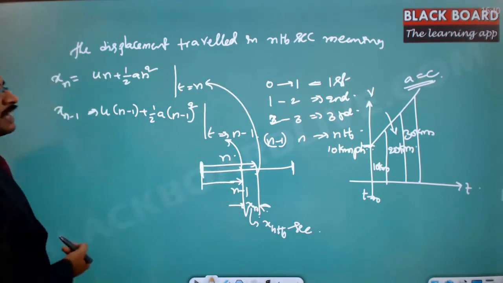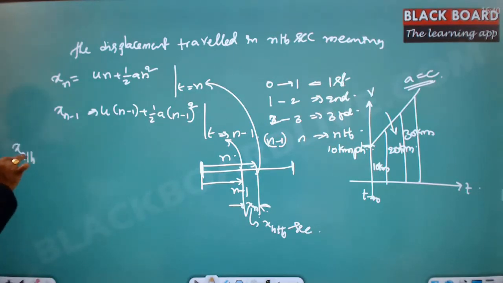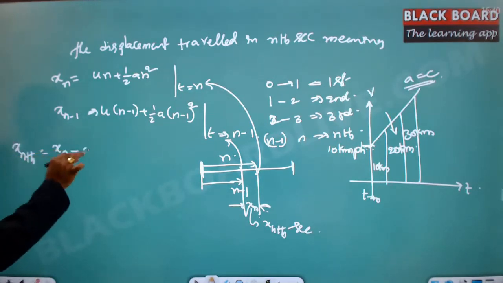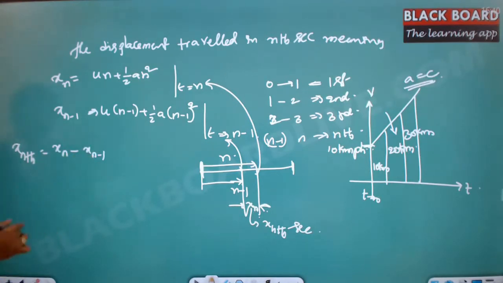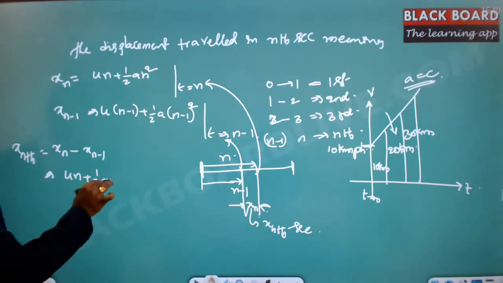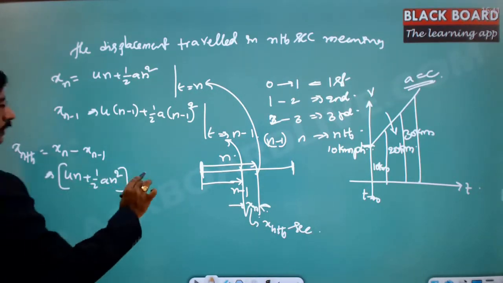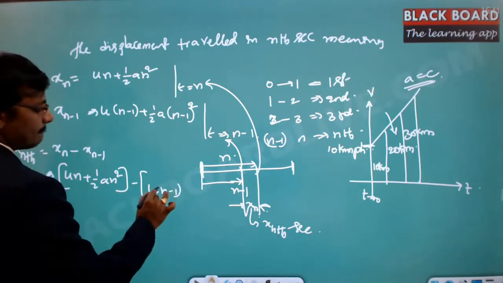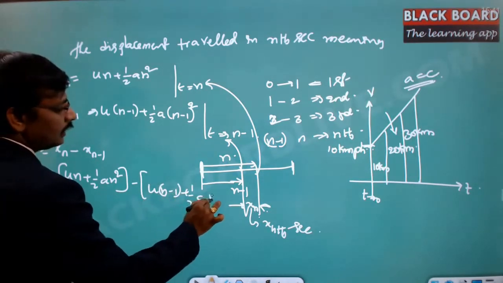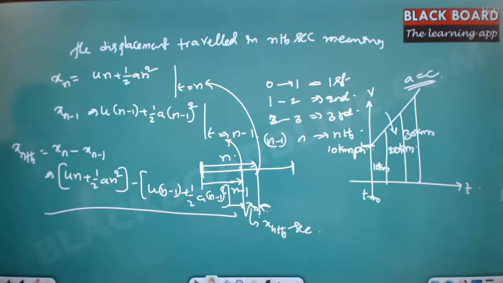Now if I subtract one from the other, x nth second is nothing but xn minus xn minus 1. xn is un plus half a n square minus u into n minus 1 plus half a into n minus 1 whole square. So this is the nth second displacement.